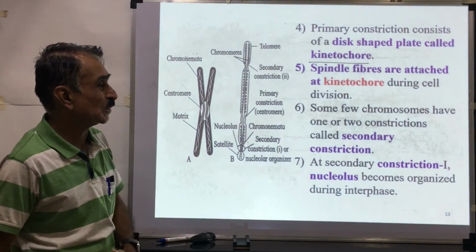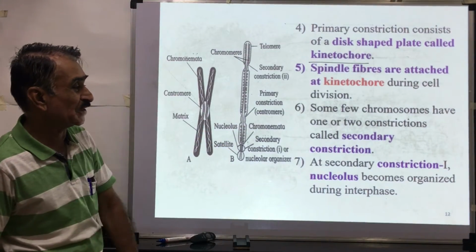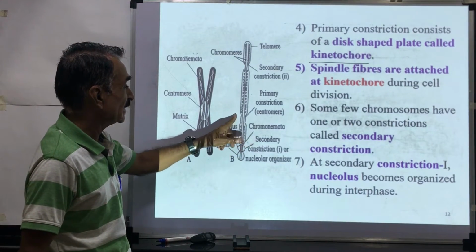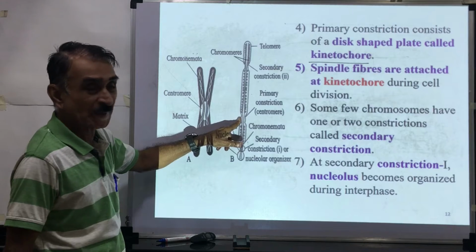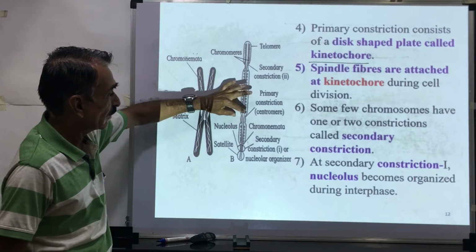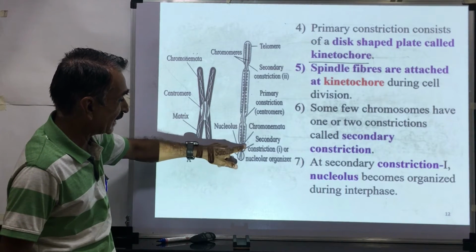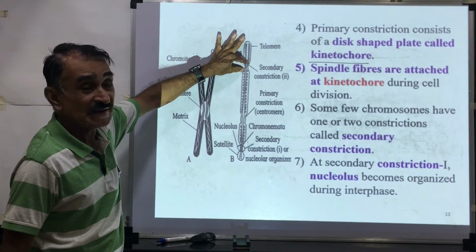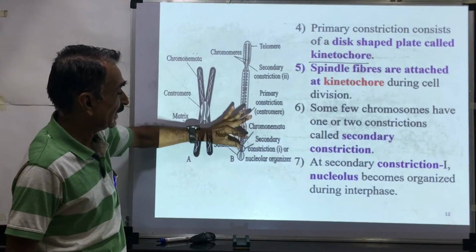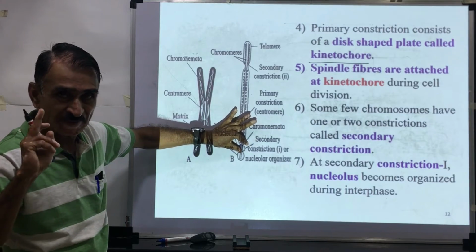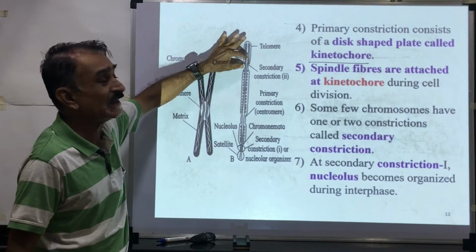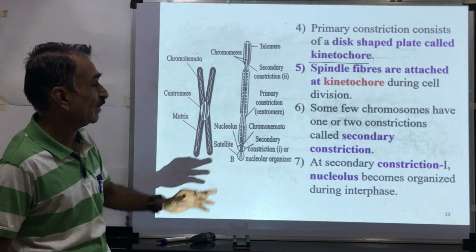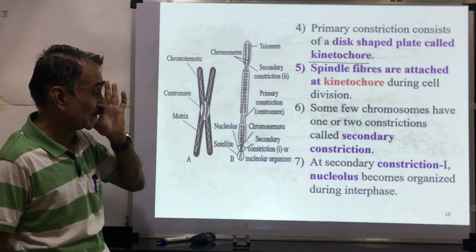Some few chromosomes have one or more constrictions called secondary constriction. This is called centromere or the primary constriction. Constriction means a notch. Here you see the secondary constriction, the second notch. This is secondary constriction one, and this is secondary constriction two. Some few chromosomes have one or two secondary constrictions.